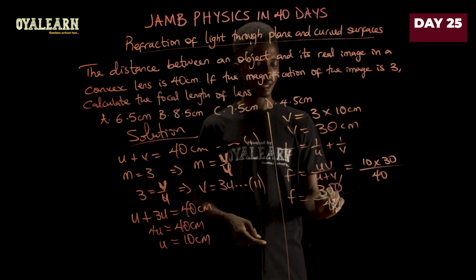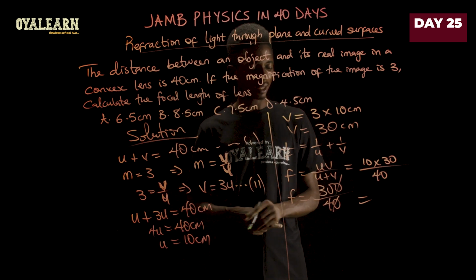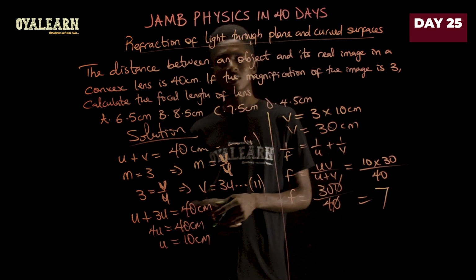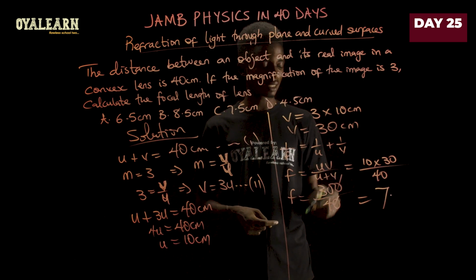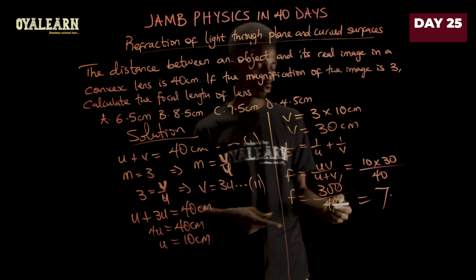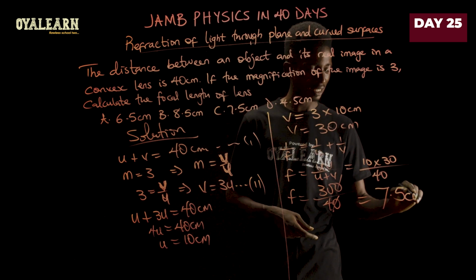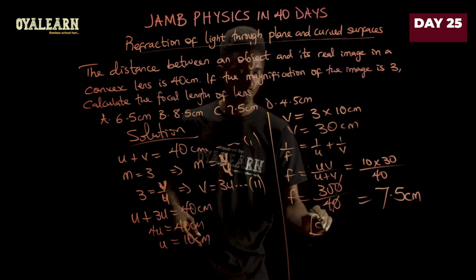You see 0 cancels 0. So what do we have left? 4 will go in 30 7 times, because 4 times 7 is 28. So you remember 2. Now if you add the decimal point, that will give you a 0 to it. So 4 in 20, and that is 5. So we have 7.5 centimeters as the focal length. And that is what we see in option C. So we go with C.